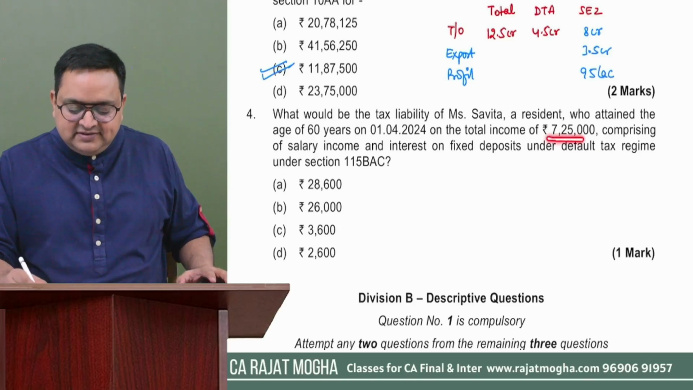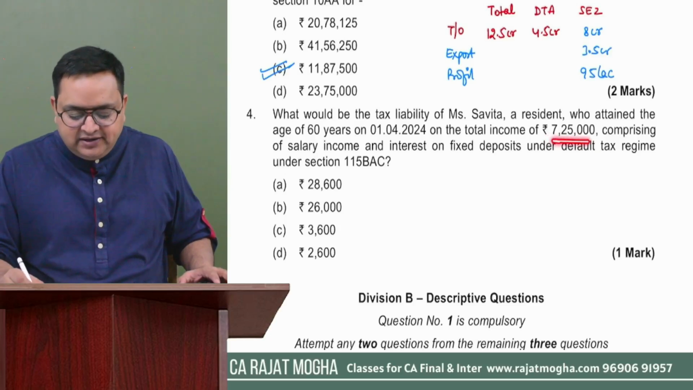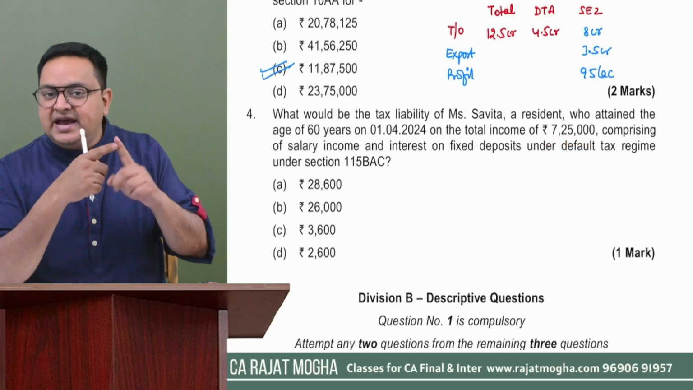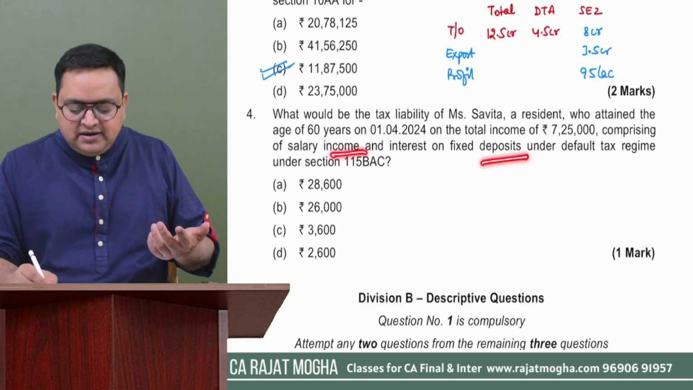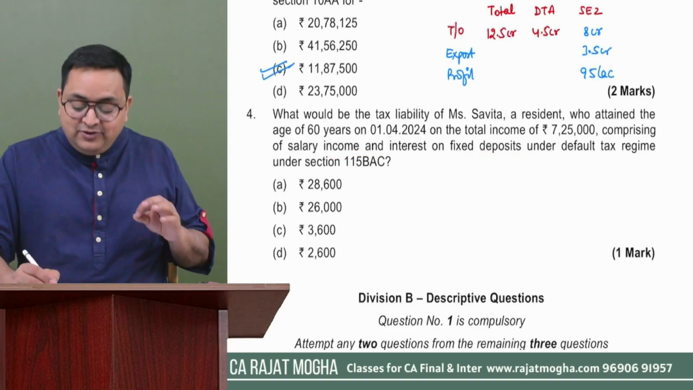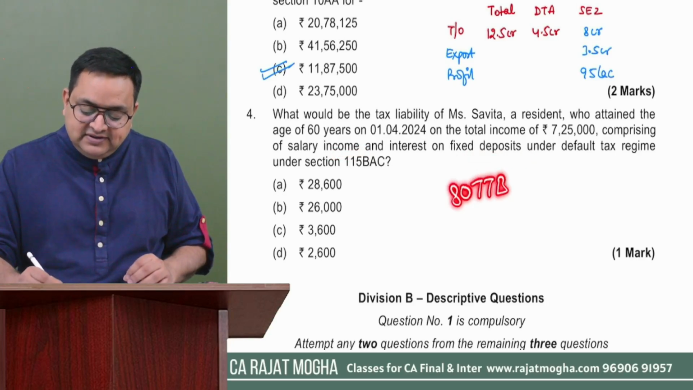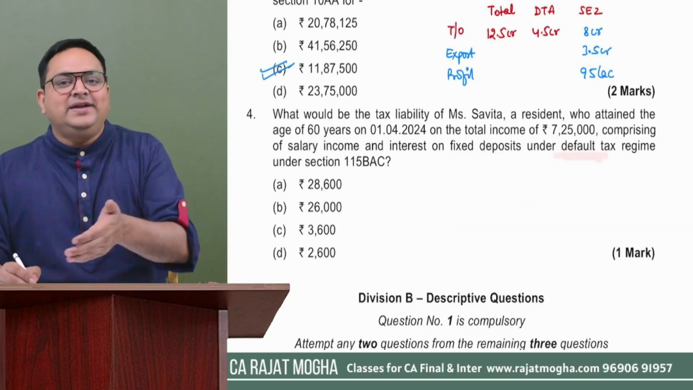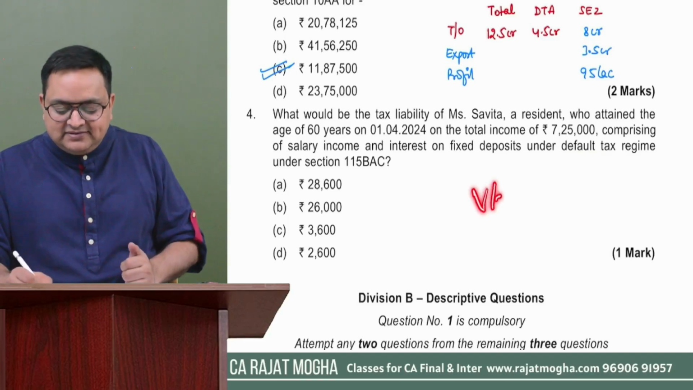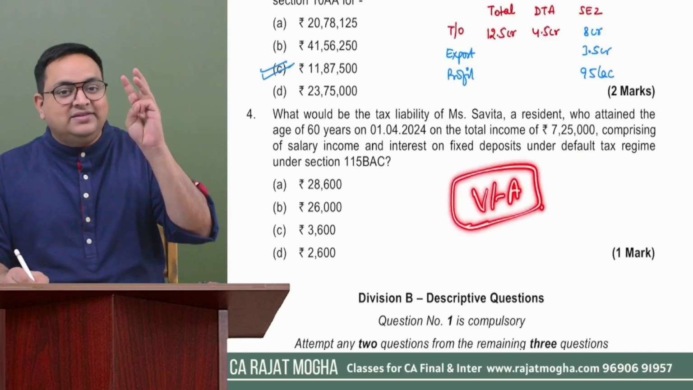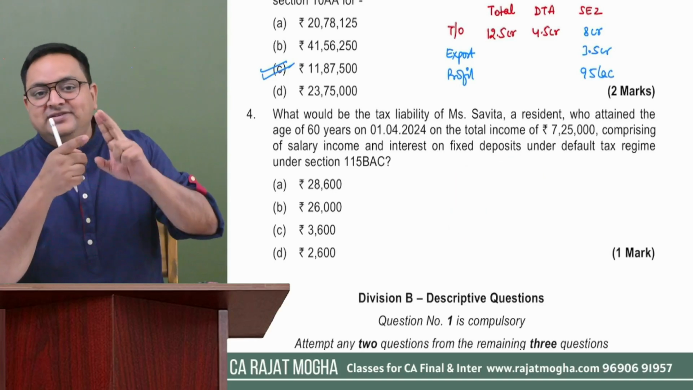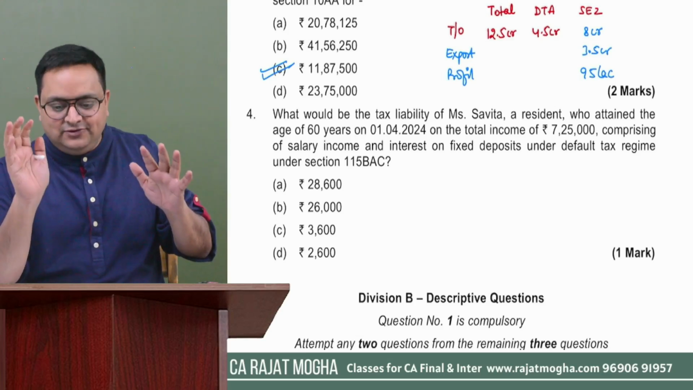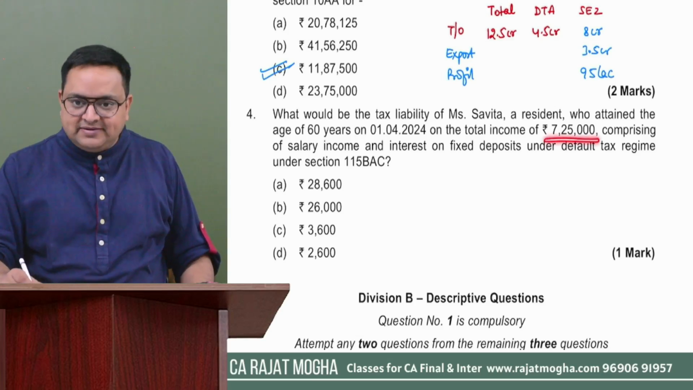Here this assessee has income of 7,25,000 and you have to calculate the tax. She is not having any special income, any LTCG income, any casual income. This is simply salary income and fixed deposit interest. Can you give deduction of 80TTB because she is getting fixed deposit interest? The answer is no. Why not? Because you are following default tax regime. If you follow default tax regime, chapter 6A deductions are not available. Only 3 deductions are available: 80CCD(2), 80CCH(2) and 80JJAA. Otherwise, no deduction of chapter 6A.